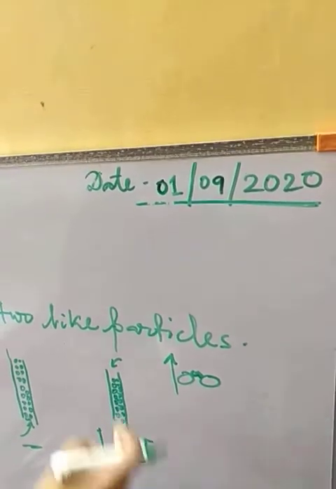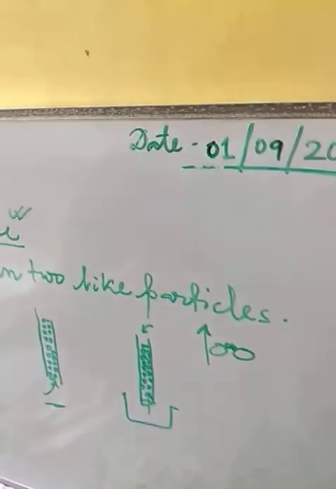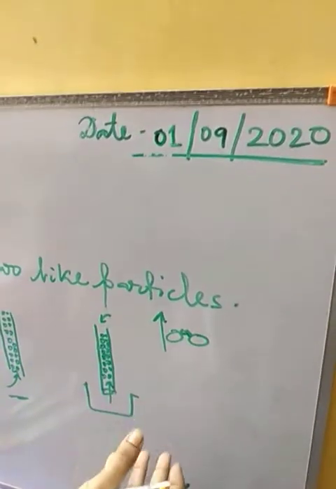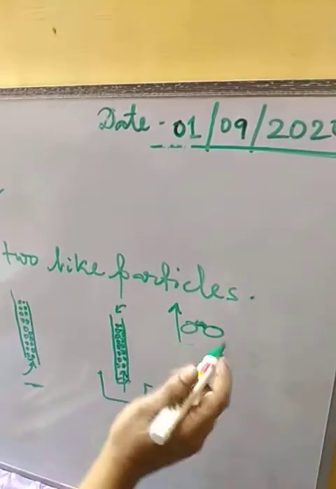In this manner, with all the particles, we can see the force, and this force is called cohesive force, the force which acts between two like